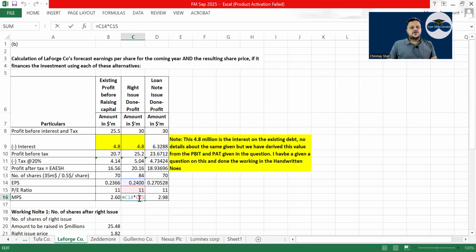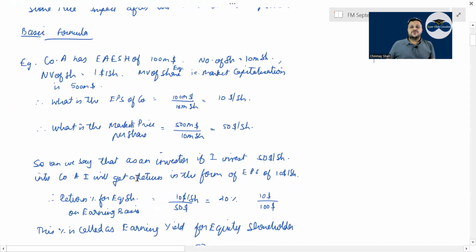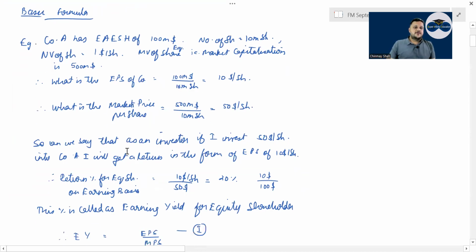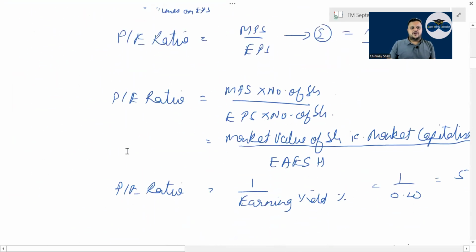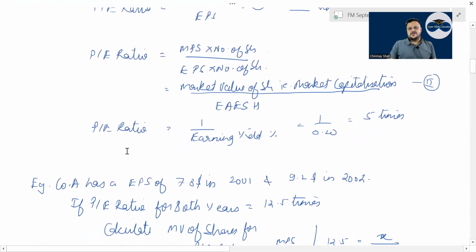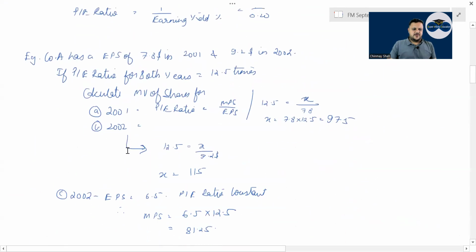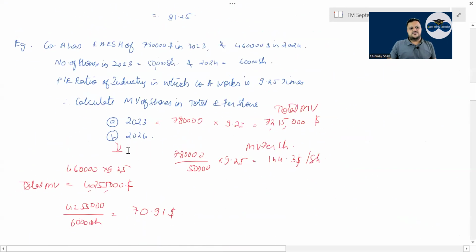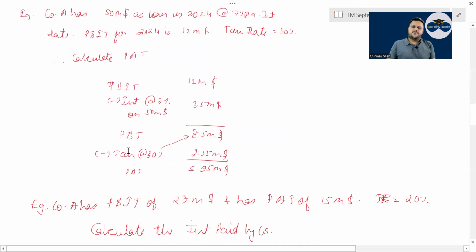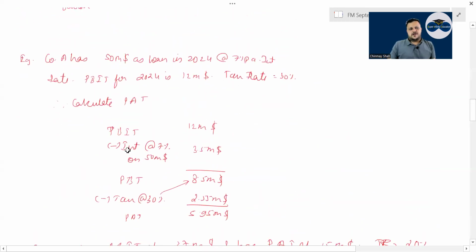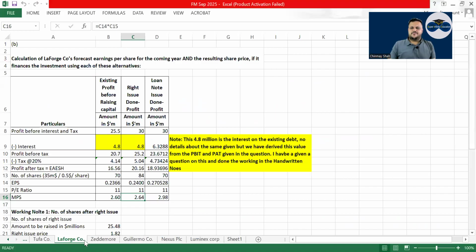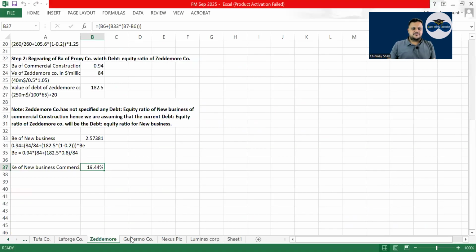EPS into PE ratio. They have not asked gearing, but in the new questions they are also asking for gearing, correct? So what will be the difference, right? Your PE ratio, EPS, we've done that already, correct? So no tension on that part. You can have a look. Very important question, right? I hope Gamgi company, Lafor company, ZMOR company.